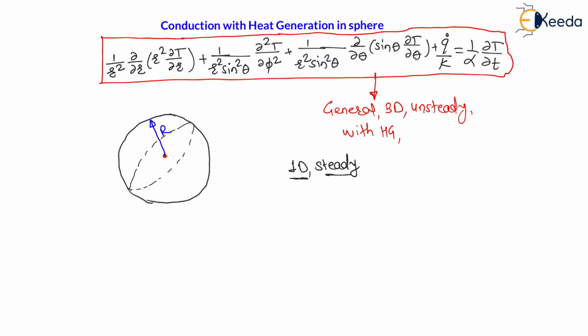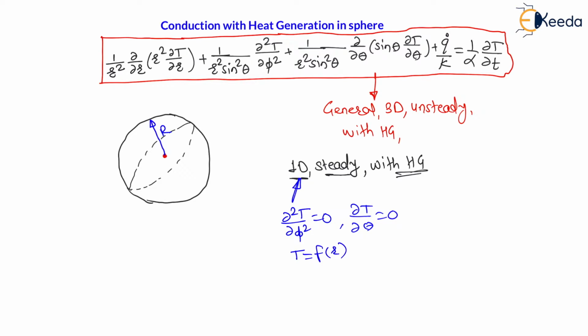1D steady with heat generation for a sphere, they will ask. Now, as it is 1D, we can say del 2T by del phi square will be equal to 0, as well as del T by del theta will be equal to 0. That is, temperature is not changing with respect to the angular directions, only temperature is changing in the radial direction. That means the temperature is a function of only radius for 1D. That is radial conduction we are assuming here.